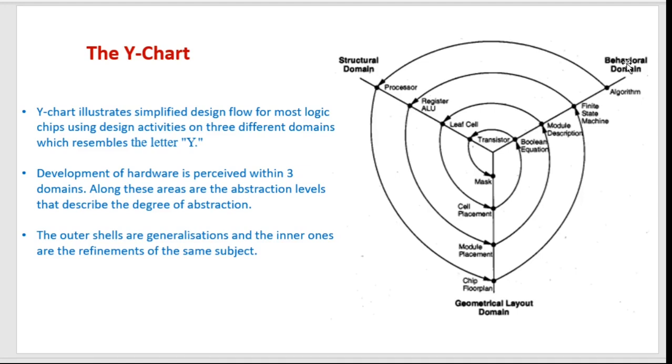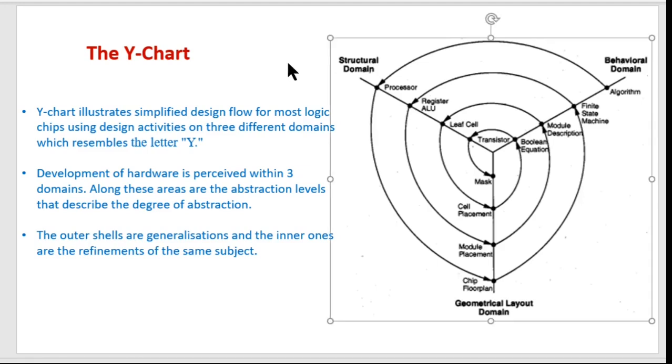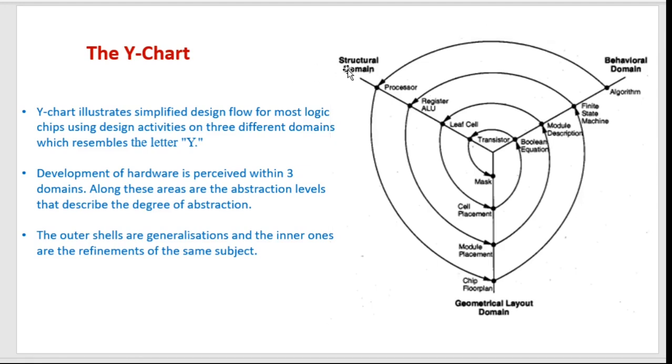Describes the behavior of the IC in terms of these if else statements. And then in the structural domain, you will basically find the connections of different structures. What are these structures? The different hardware, the different kinds of gates, or the different kinds of modules. It will be described in terms of hardware interconnections, not in terms of if else if kind of statements. And the geometrical layout will be showing the geometrical layout or the schematic layout